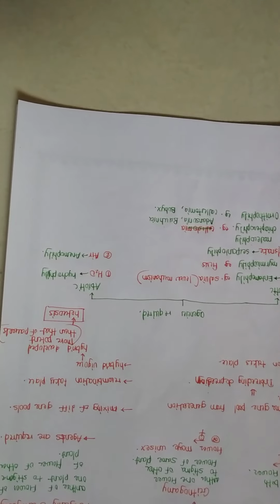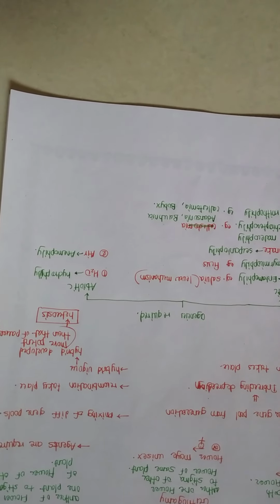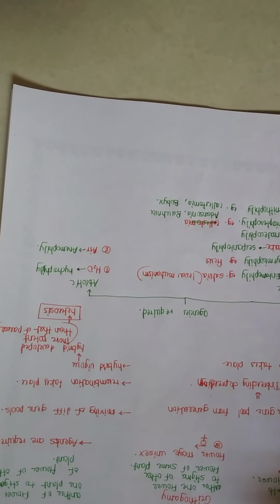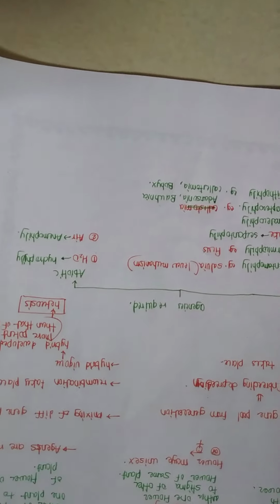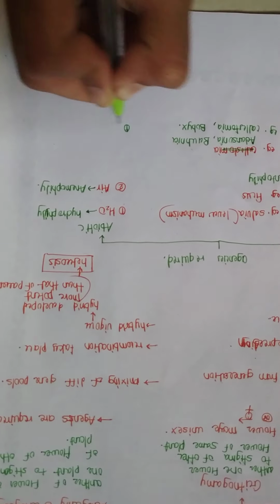Then in abiotic pollinators, if water acts as an agency for pollination, then it is called hydrophily. Hydrophily is further divided into epihydrophily and hypohydrophily.